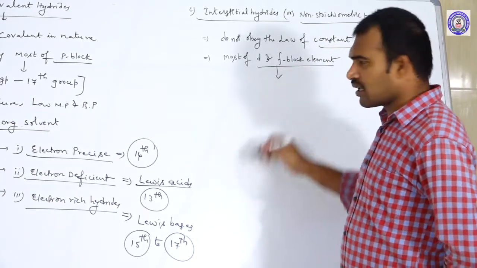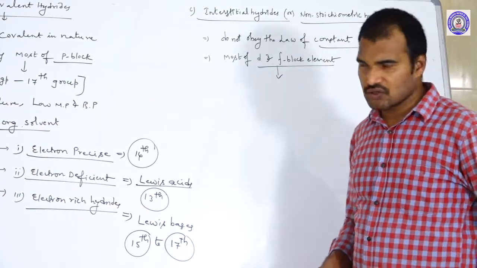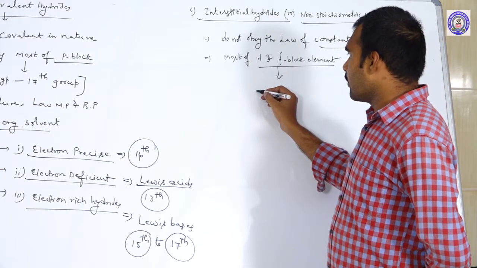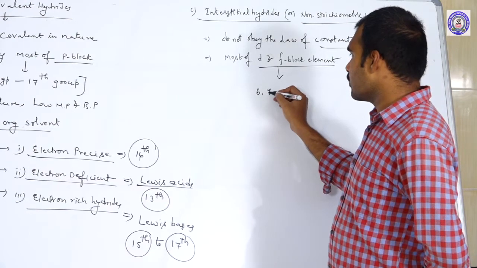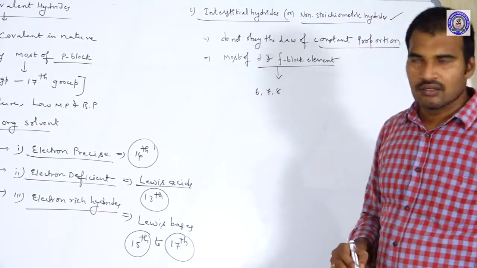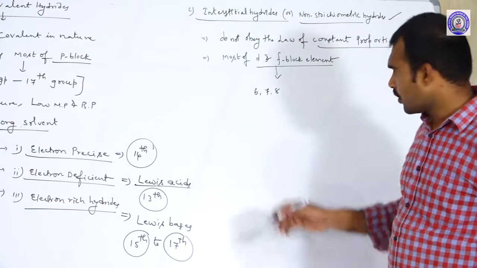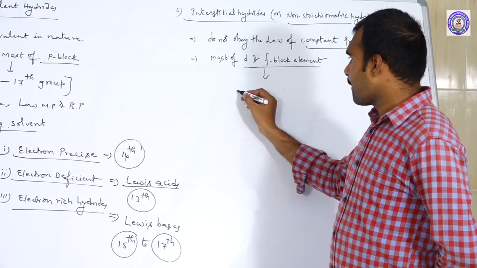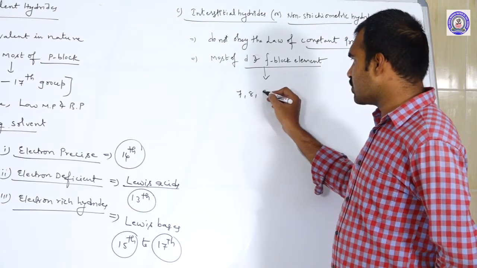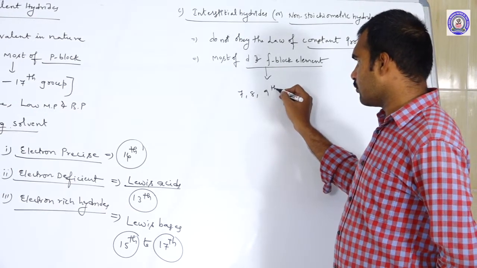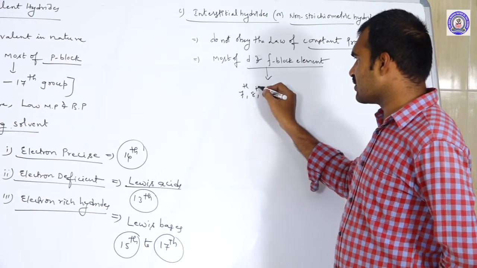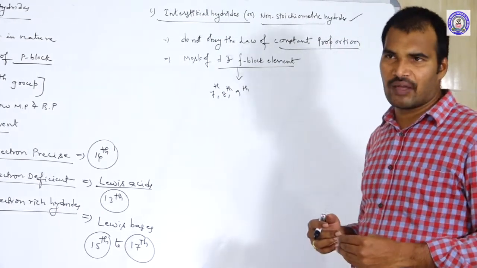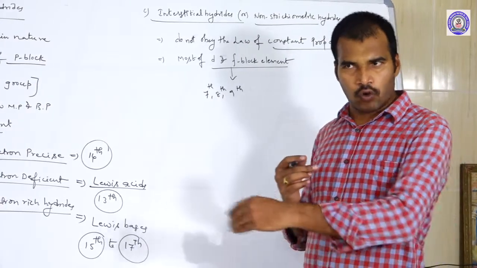In the D block, it is the 6th group, 7th group and 8th group. Actually, according to the common system, it is the 7th, 8th and 9th groups, which means the manganese family, iron family and cobalt family.